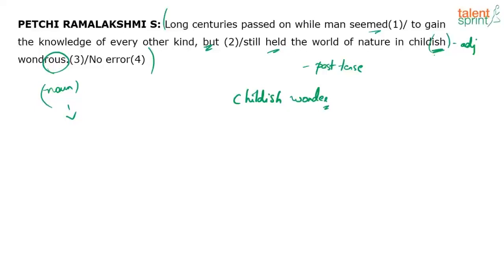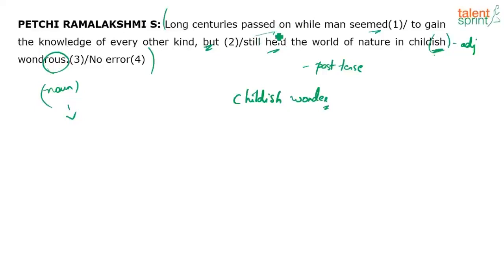Boss, centuries came and went. Man acquired so much knowledge throughout all these centuries, but still when it comes to nature, he is always viewing nature with childish wonder. Like he's always amazed by it. There is something new about nature that he cannot fully understand, nature in its entirety. So he's always looking at whatever happens with nature with wonder, amazed, right? Everything else is fine.